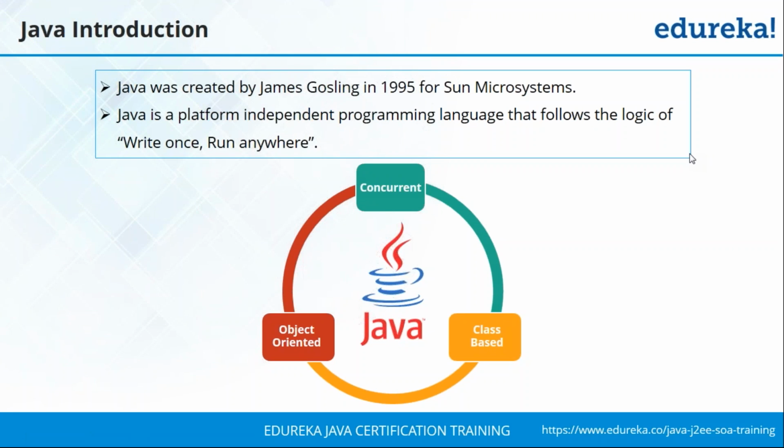Okay, so Prashant wants to know some other programming languages that follow the object-oriented approach. So Prashant, the other programming languages that follow the object-oriented approach are C++, then you have Visual Basic.NET, then you have C#.NET. Now C# is a good competitor for Java. So these are other programming languages that make use of the object-oriented style. Are you clear, Prashant?